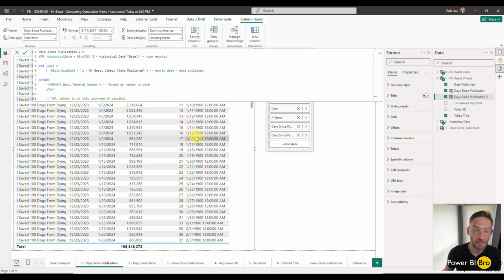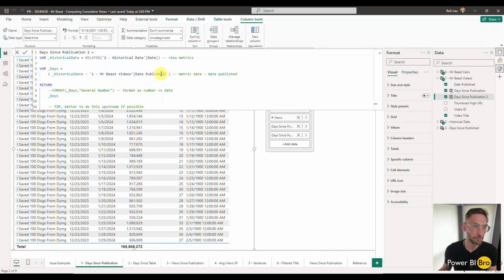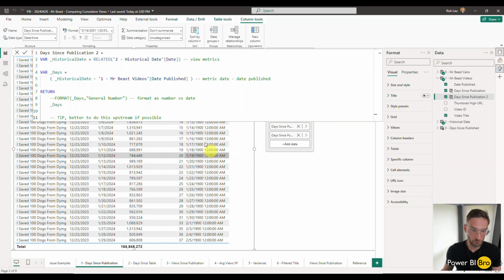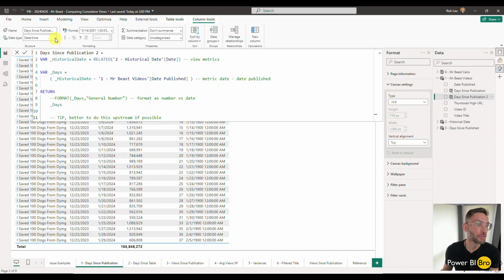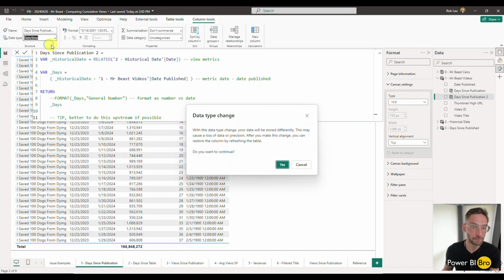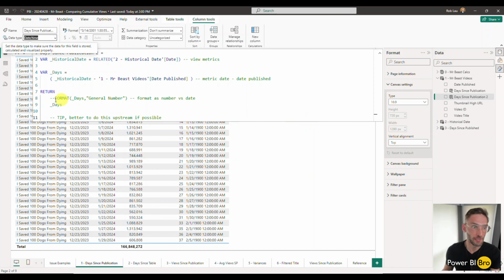That just changed. So we don't necessarily want, I'll make this bigger too. Let's work bigger. We don't want that to happen. So there's a couple different ways you can solve that problem. If you wanted to, you could come up to this and you could change the data type to a whole number. But there's just kind of more steps involved with that. What I like to do is just kind of format it within here.